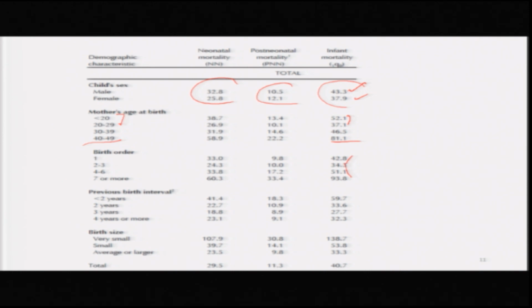Neonatal mortality is lowest when the birth interval is 3 years. Postneonatal mortality is also lowest when the birth interval is 3 years. Then birth size, very small, small, average or larger, and these are the figures. So birth size also determines neonatal mortality, postneonatal mortality and infant mortality.